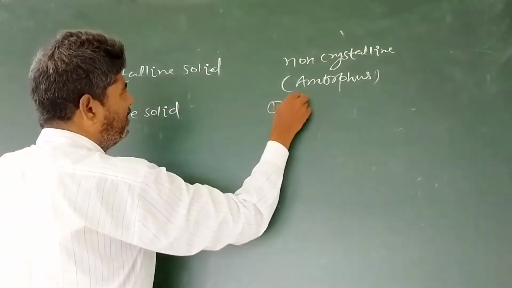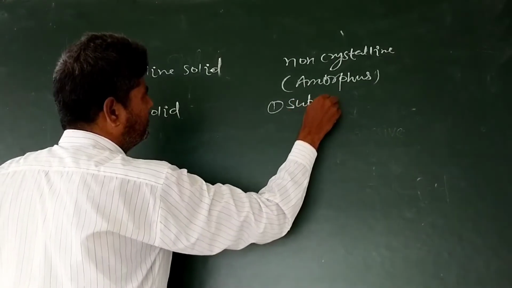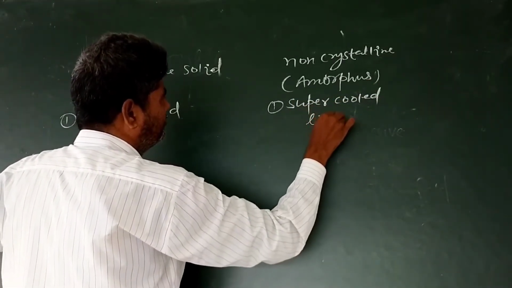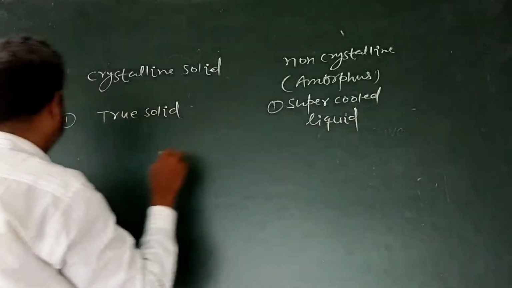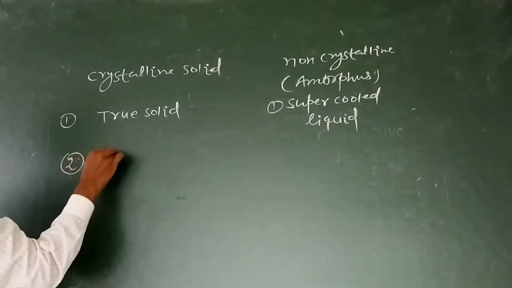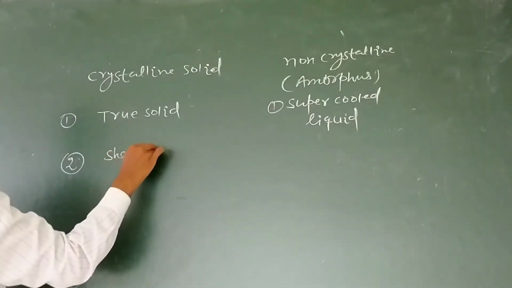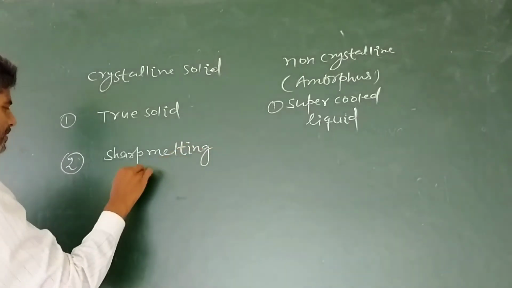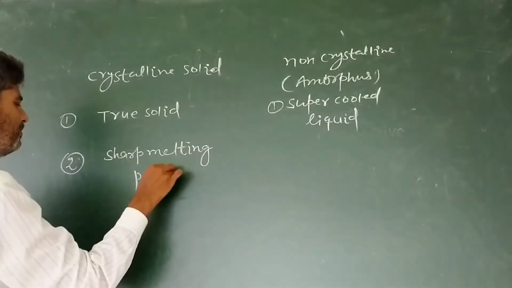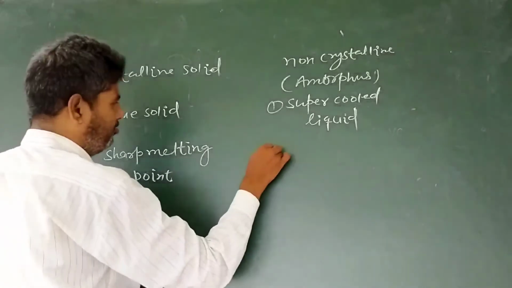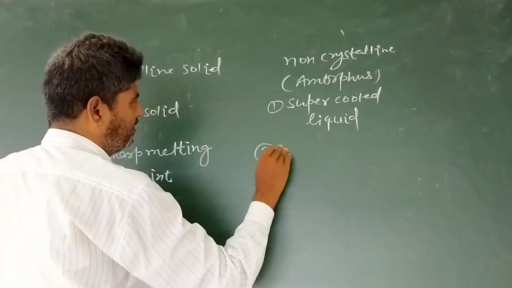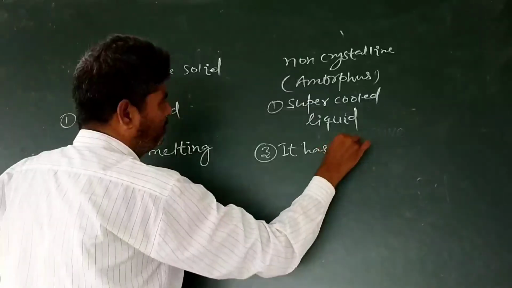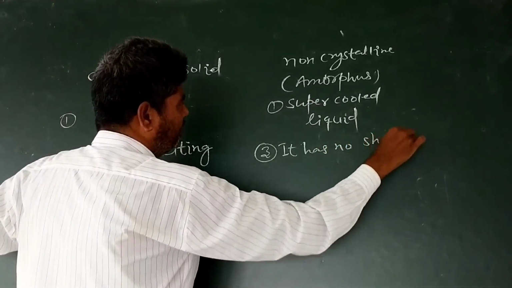Non-crystalline is supercooled liquid. Crystalline has sharp melting point. Non-crystalline has no sharp melting point.